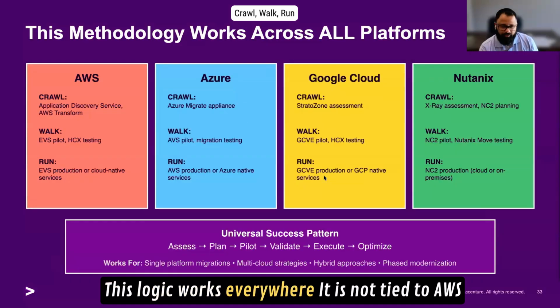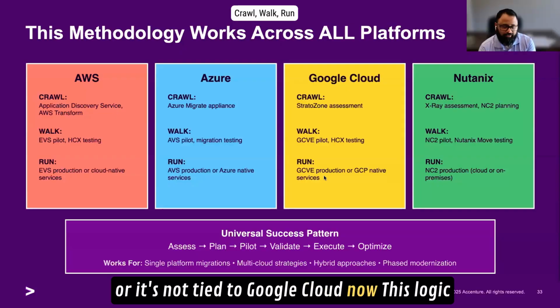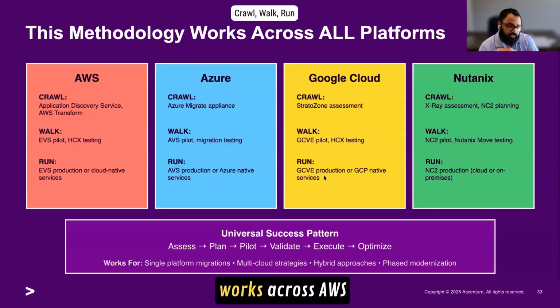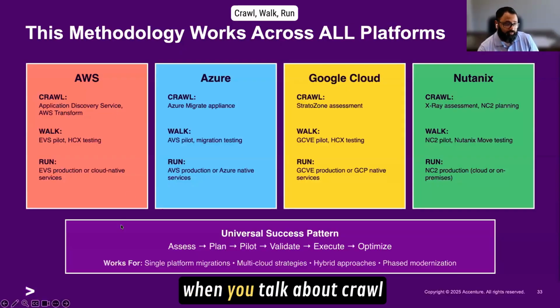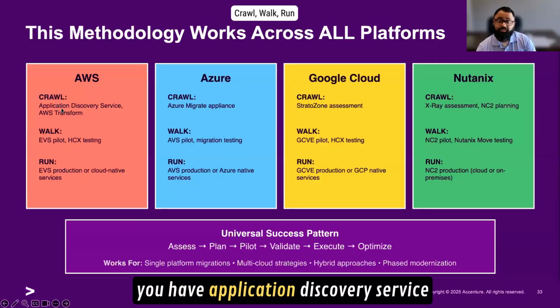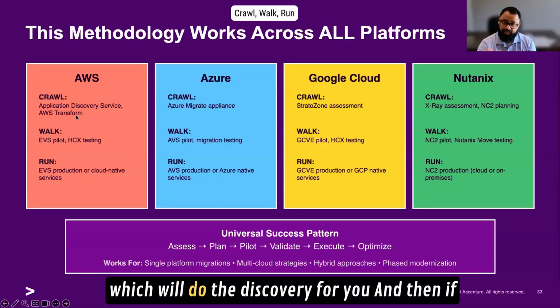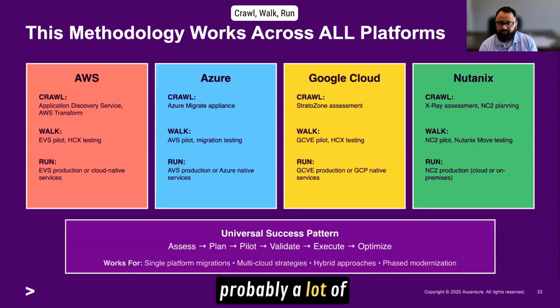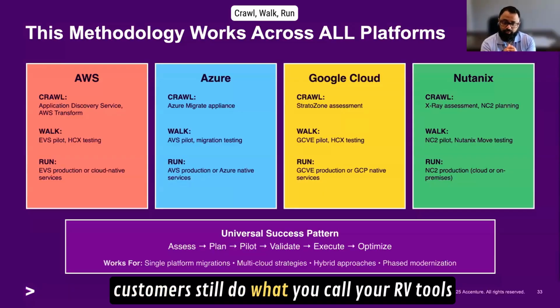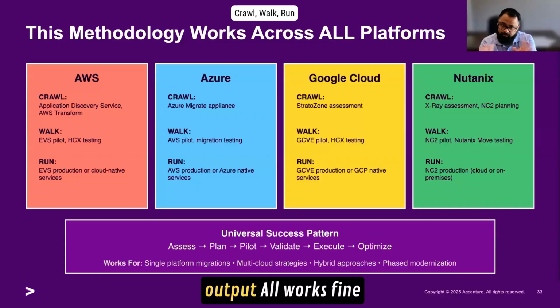This logic works everywhere. It is not tied to AWS or Google Cloud. This logic works across. On AWS, when you talk about crawl, you have Application Discovery Service. You have AWS Transform, which will do the discovery for you. And then if it's standard VMware, which a lot of customers still do, your RVTools output all works fine.